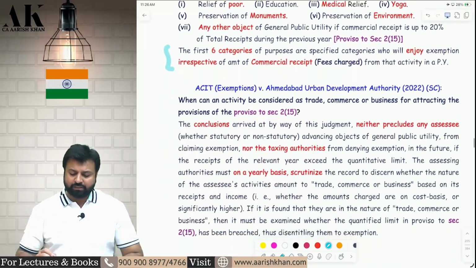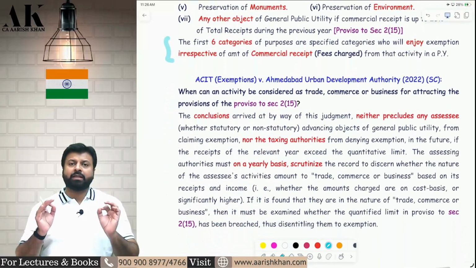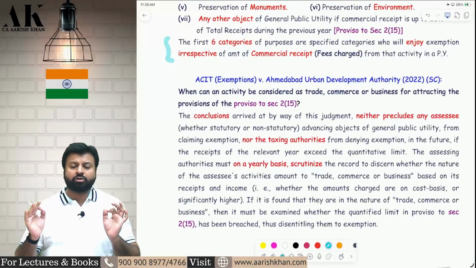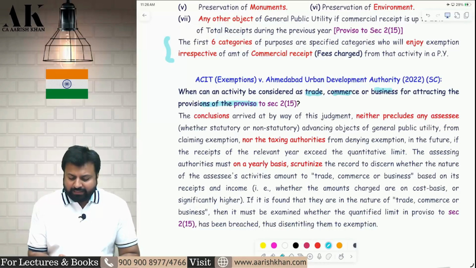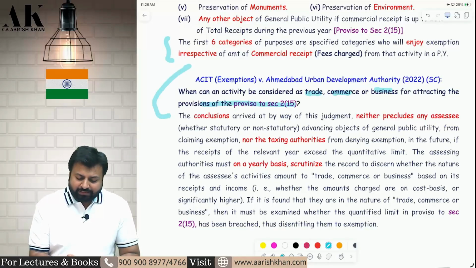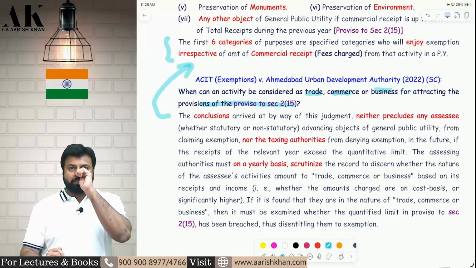Now, there is a very recent Supreme Court judgment, Ahmedabad Urban Development Authority, Supreme Court 2022 judgment on this issue only. When can an activity be considered as trade, commerce or business for the purpose of attracting the provisions of the proviso to 2(15)? Now, the 7th category is given under the proviso to section 2(15).